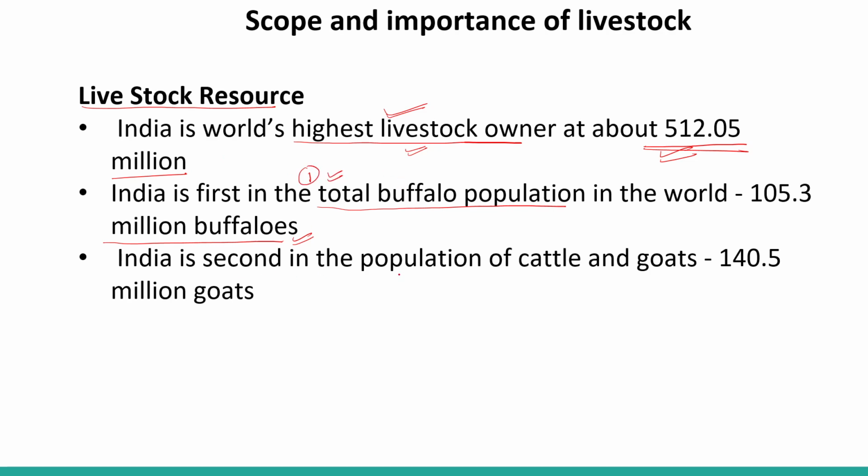India is second in the population of cattle and goats. If we consider cattle like cow, camel and goats, then we are at the second position, right? We have 140.5 million goats. So with these data, India is the world's highest livestock owner, with about 512.05 million livestock.